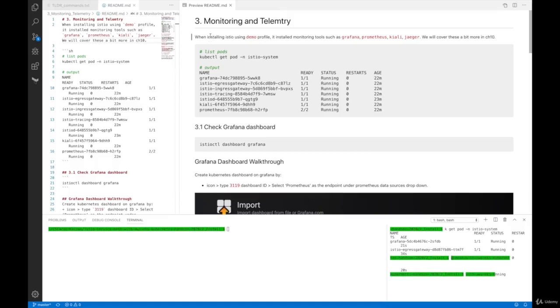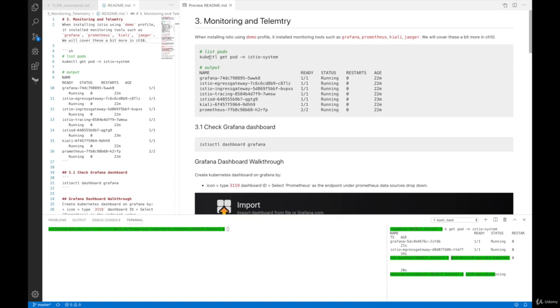Okay, so in the third chapter, we are going to cover monitoring and telemetry. When installing Istio using the demo profile, as I already mentioned in the previous chapter, it already installed monitoring tools such as Grafana, Prometheus, Kiali, and Jaeger. We will cover a lot more details about the Kiali dashboard and also Jaeger in a later chapter. But we are going to cover a little bit of the monitoring aspect, like Grafana and Kiali, in this chapter, so that whenever we deploy pods and applications, we can start using these dashboards.